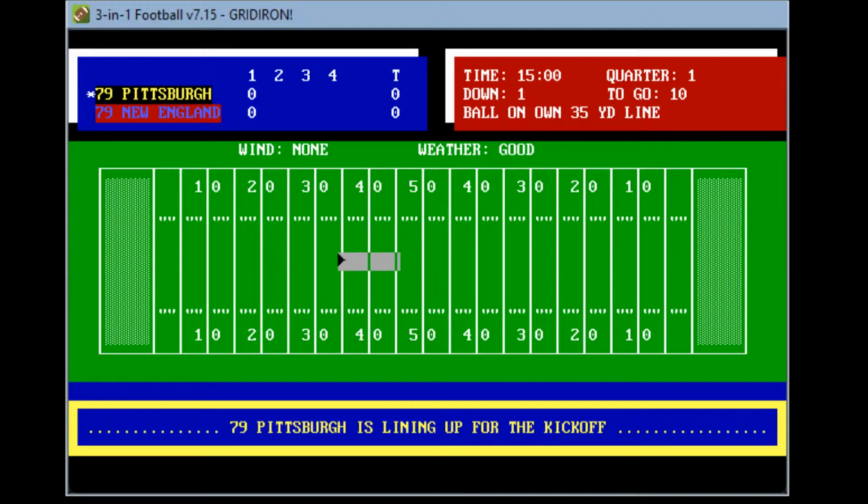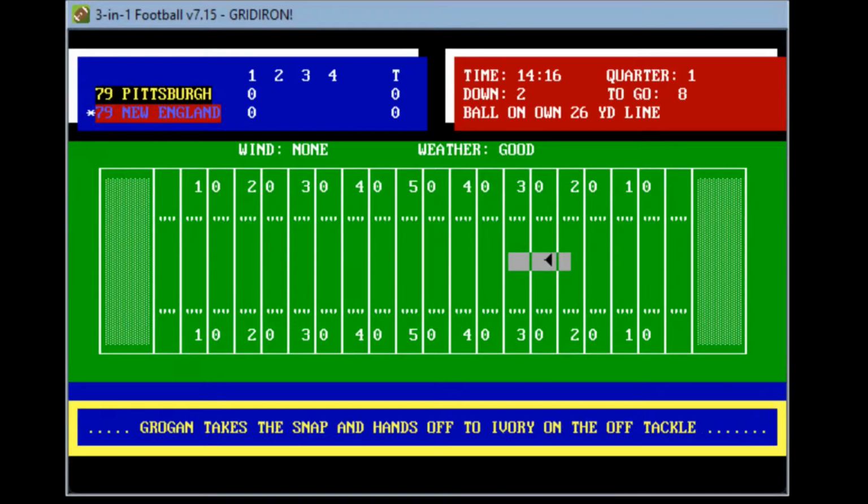Westbrook, Barr is placing it on. Here it comes, lining up. The kick is on the way. Kick taken by Clark. He's at the 10, at the 20. He's pushed out of bounds. Grogan drops back, looking for Morgan over the middle. He's wrapped up at the 26-yard line. So he gets 2 yards there.